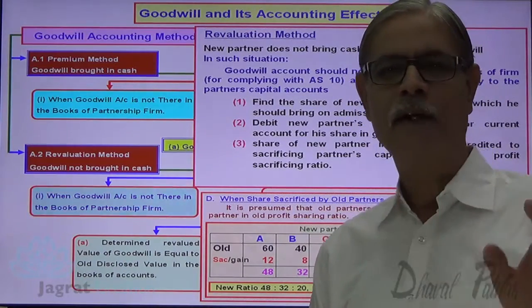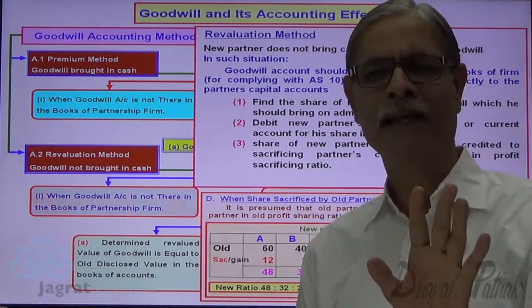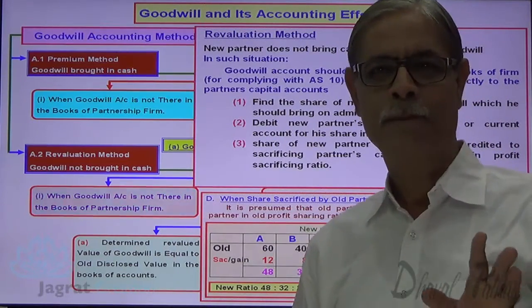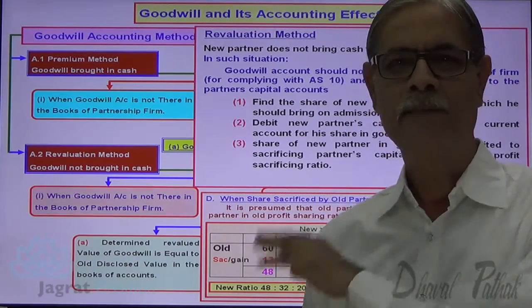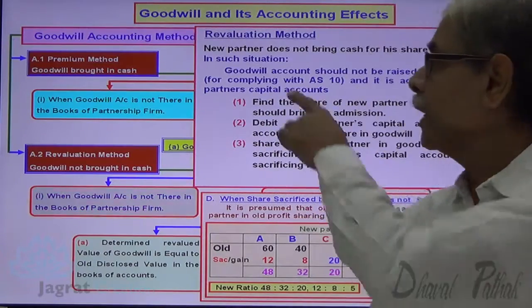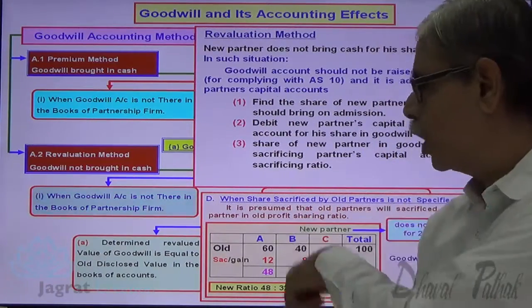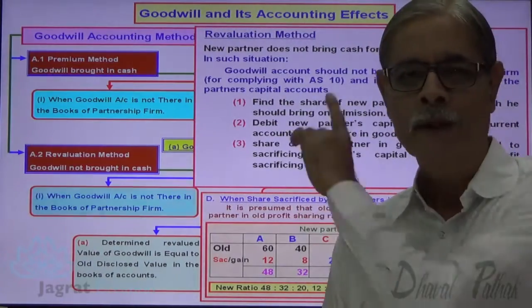I don't say that the revaluation method should not be operated and only this method should be operated. No, not like that, because the outcome is the same. So from a pure accounting point of view, I am indifferent to any method. But just for your knowledge, as per Accounting Standard 10, you should not follow the revaluation method that I suggested. You should follow this alternative method. Now let me operate it.